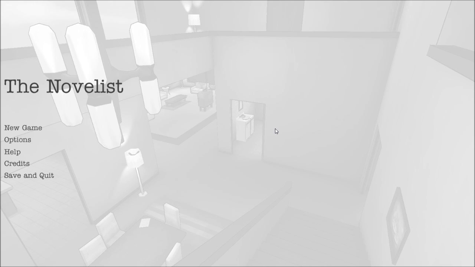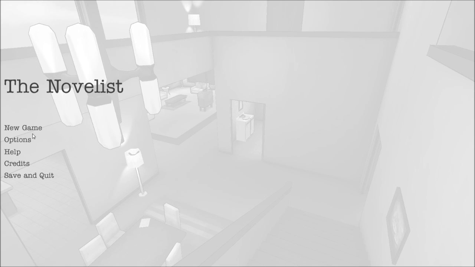Got a new game for you, a game called The Novelist. This game has a really interesting concept that really intrigued me, so I want to give it a go. As far as I understand, I'm a ghost living in a house of a family. But based on the choices that I make as the ghost, I actually drive the family to do different things and give the game a whole different outlook than it would have had you chosen some other things. So I think that concept is really cool, with kind of a dynamic environment.